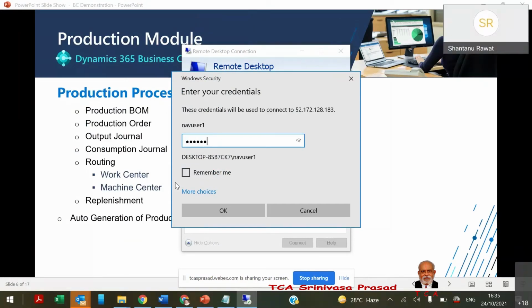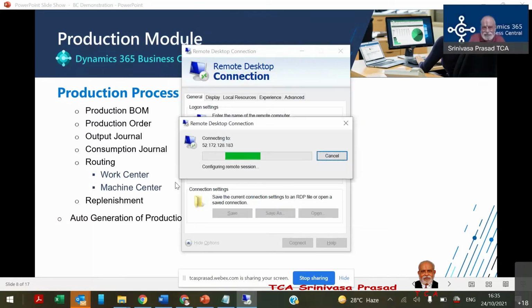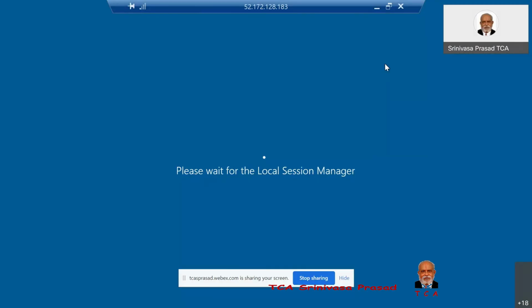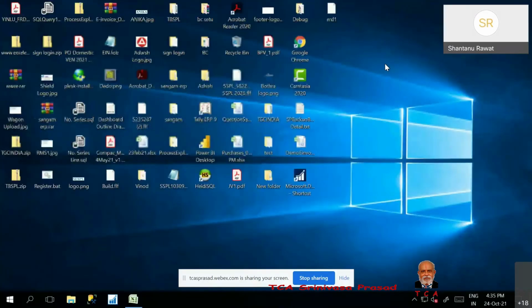Yes. How much does the license cost, sir? I was about to come to that question. Shantanu ji, there is a question. License cost: the manufacturing license starts at around 7,000 to 8,000 per month per user.